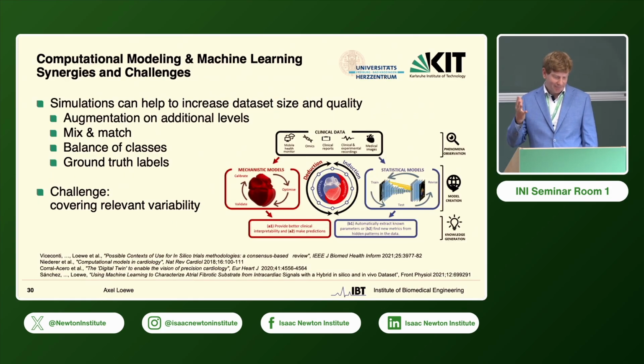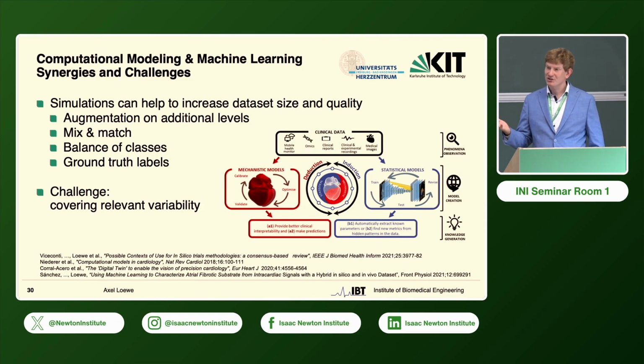So I think that simulations in silico data can help to increase data set size and quality by providing new ways of augmenting such data sets, by working towards a balance of classes, and by having good control about the ground truth labels. But of course, the challenge is that we need to be aware which kind of variability we represent in this model.